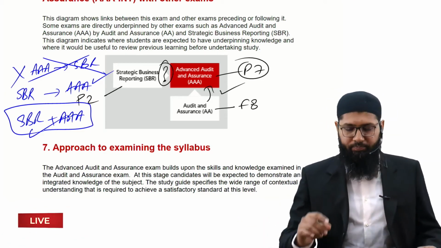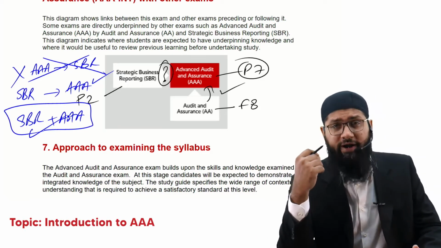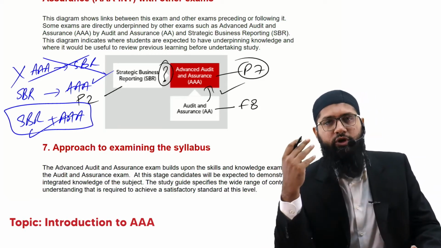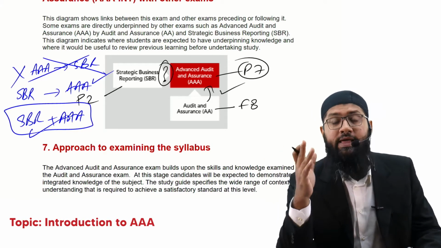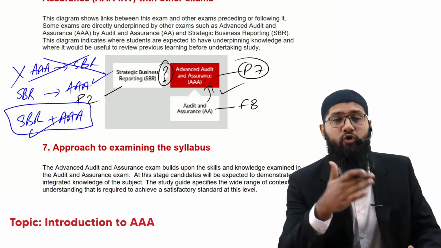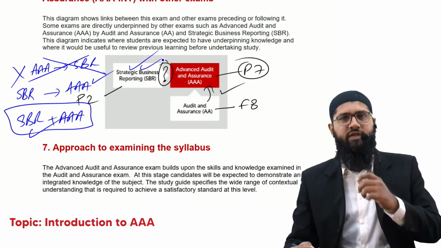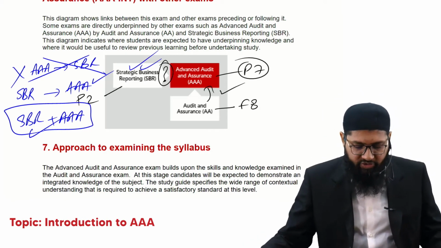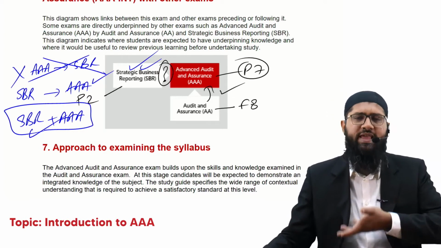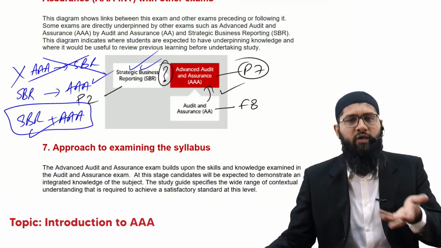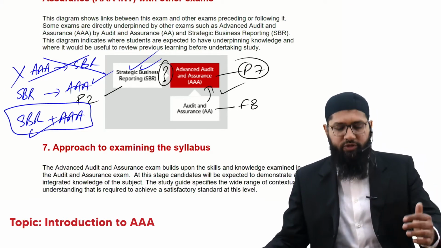Now, I was telling you the audit starts where the accounting ends. So in order to be a good auditor, you have to be a good accountant. Without being a good accountant, you cannot be a good auditor. So that's why the knowledge of SBR is important. That's one of the relationship diagrams of AAA with the other subjects, which includes F8. Obviously, you know that F8 was one of those papers that gave you the basic knowledge of auditing, and now you're moving on to AAA.